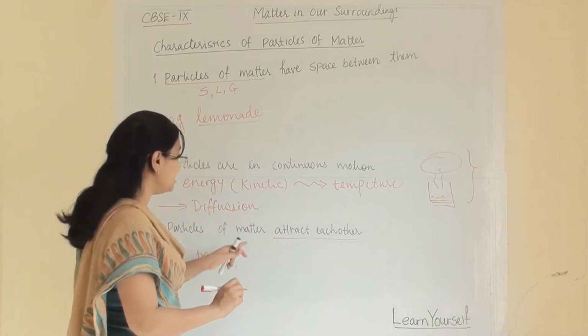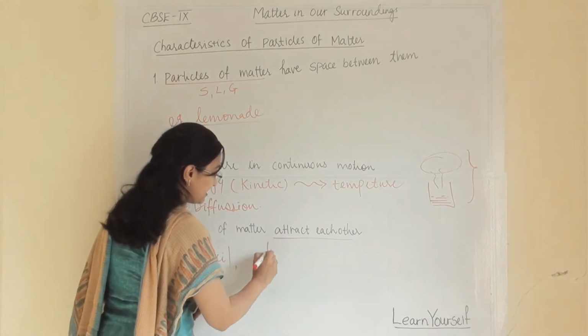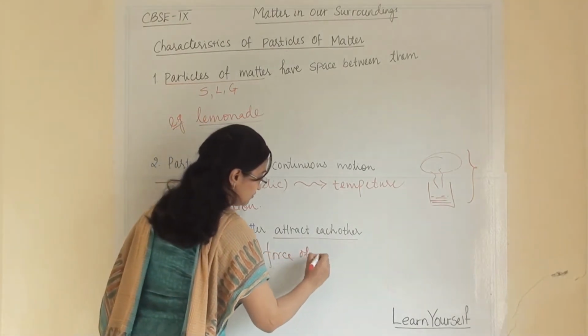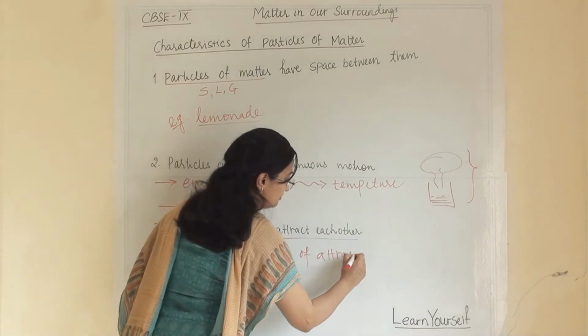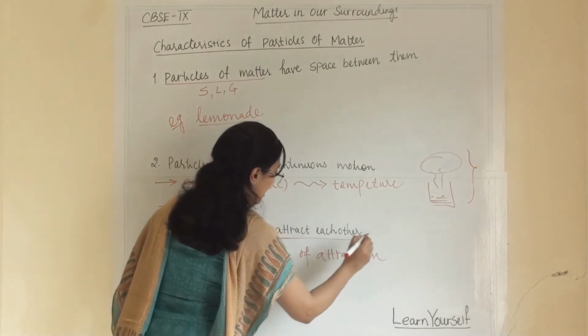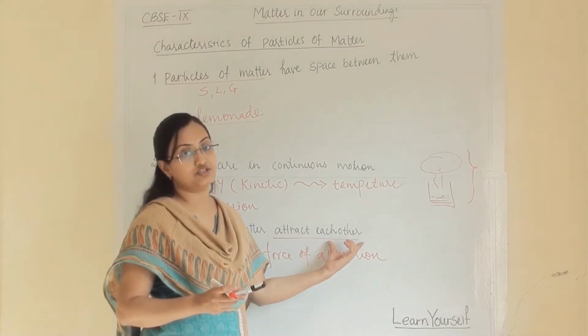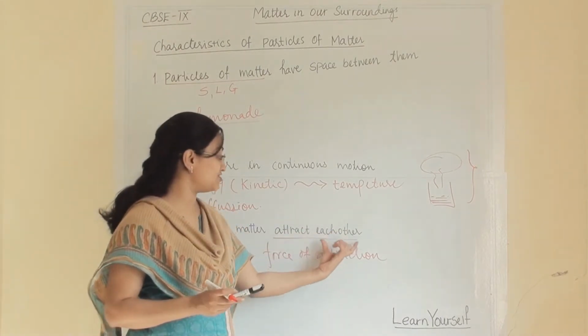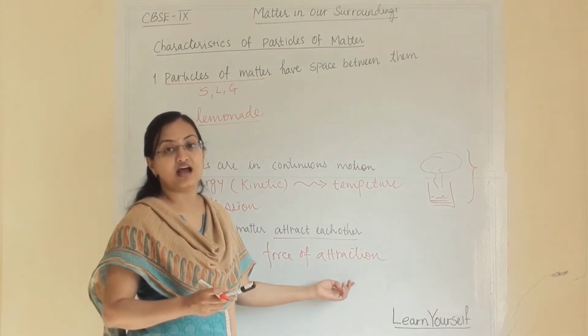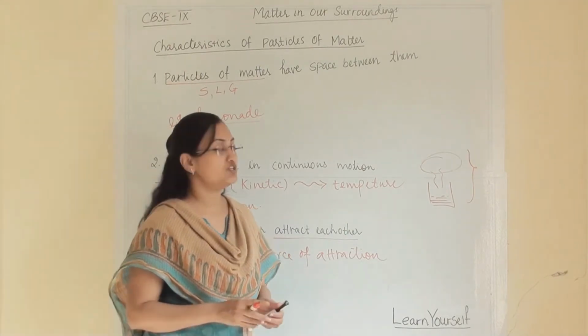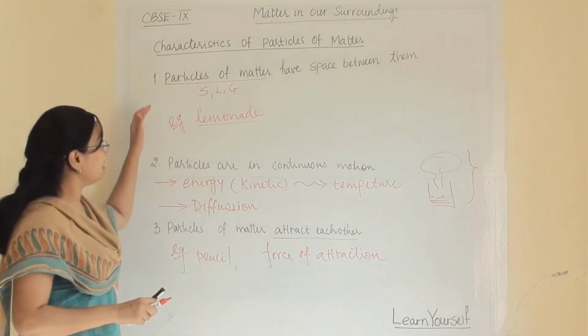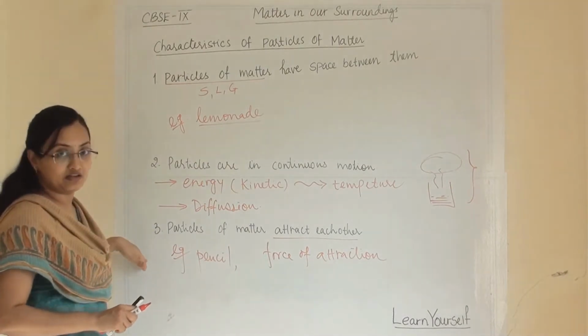So because of this force of attraction, all the particles are tightly held together and they attract each other. So what is the reason they attract each other? Because of the force of attraction, they will attract each other. So these are three characteristics of particles of matter.